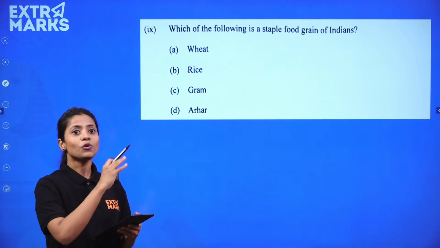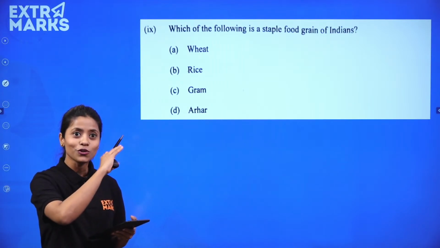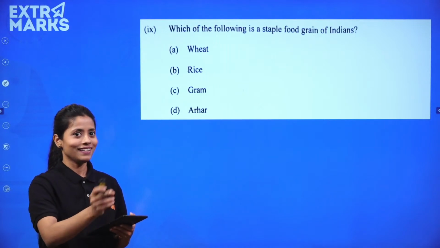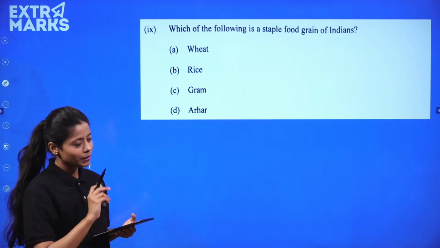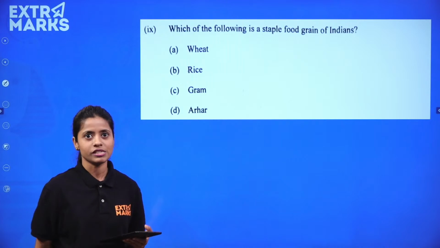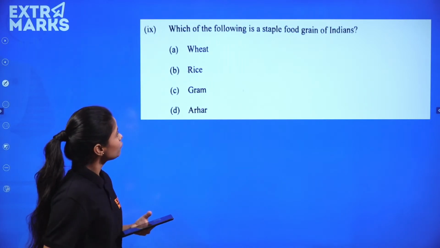Aishwarya also feels that it was very easy. So don't think that, ma'am, you are a teacher, so it's easy for you, because you teach, so you know everything. No, it's not at all like that. But the paper was very easy. Genuinely, it was easy. Which of the following is the staple food grain of India?